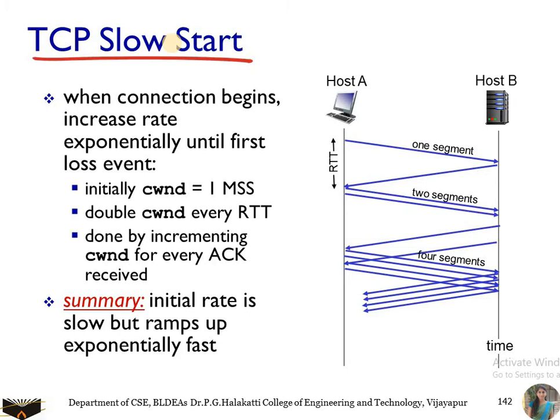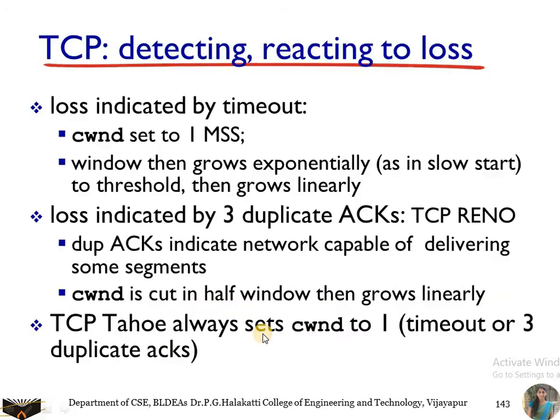Here we can see when the connection begins, increase the rate exponentially until the first loss occurs. So initially the congestion window, you are sending 1 byte, next 2 bytes, 4 bytes, and this is going to continue. So the initial rate is slow but ramps up exponentially fast. So TCP detecting and reacting to the loss: loss is indicated by the timeout mechanism, and the congestion window will be set to 1 MSS. So as soon as you detect the loss, you are going to set the congestion window to 1 MSS.